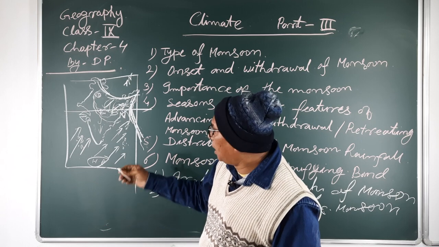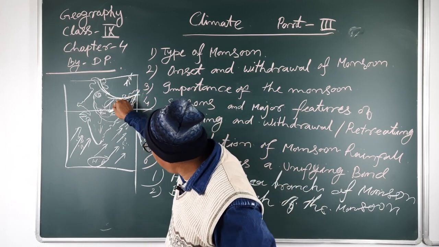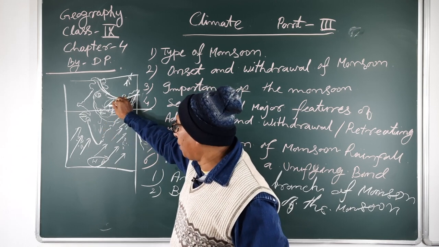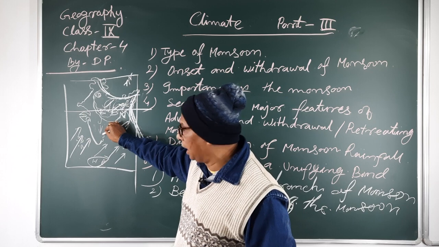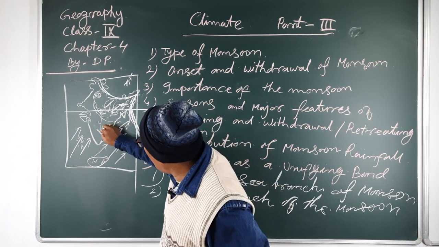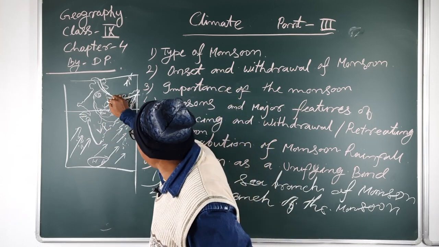Then the low pressure belt shifts from North India towards South India, from the plains towards the plateau regions. Therefore a low pressure belt forms in South India, and high pressure covers